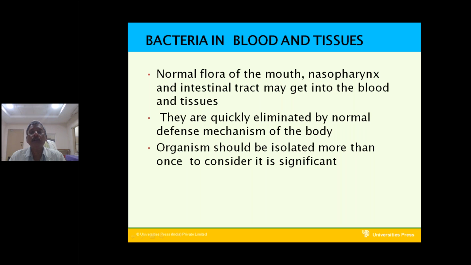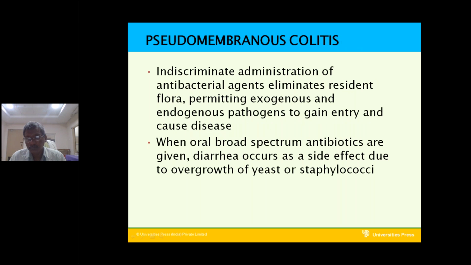An organism should be isolated more than once to be considered significant. Usually, bacteria won't be present in the blood and tissues. They are eliminated by the normal defense mechanisms from the blood and tissues of the human host. Next, this is about the normal flora of the human body, inside the body and also on the surface of the body.